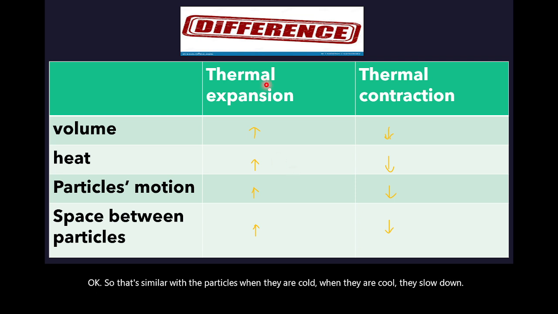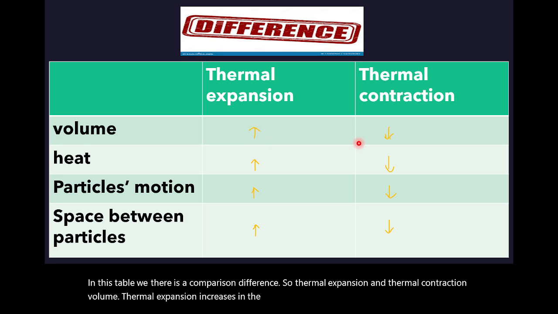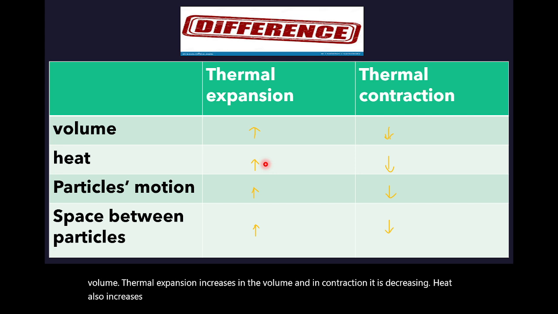In this table, there is a comparison between thermal expansion and thermal contraction. Volume: thermal expansion increases the volume, and in contraction it is decreasing. Heat: thermal expansion requires heat, and thermal contraction does not require heat, but it requires cooling.